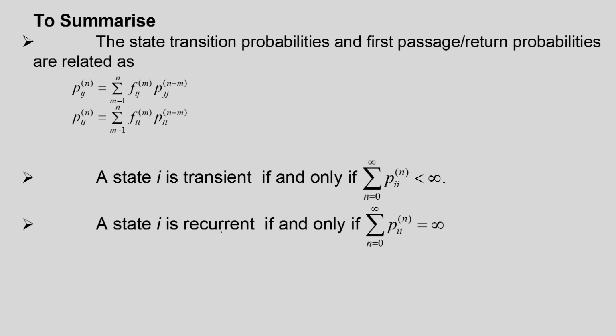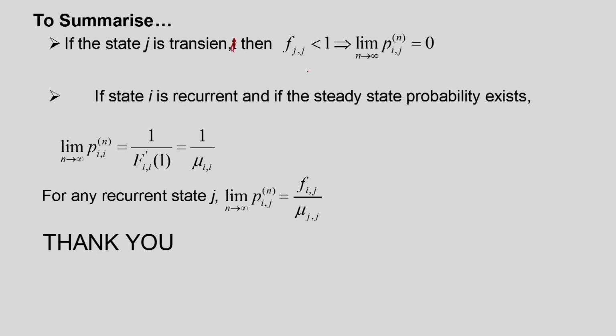A state I is recurrent if and only if the sum of Pii n from 0 to infinity diverges. Here we also established that if the state j is transient, then by definition Fjj is less than 1. This implies that the limit of Pij n as n tends to infinity is equal to 0. That is, any transition probability to state j as n tends to infinity will become 0 if the state j is transient.